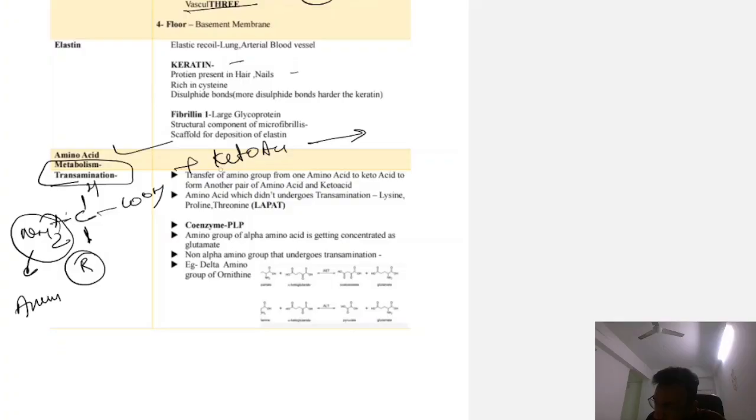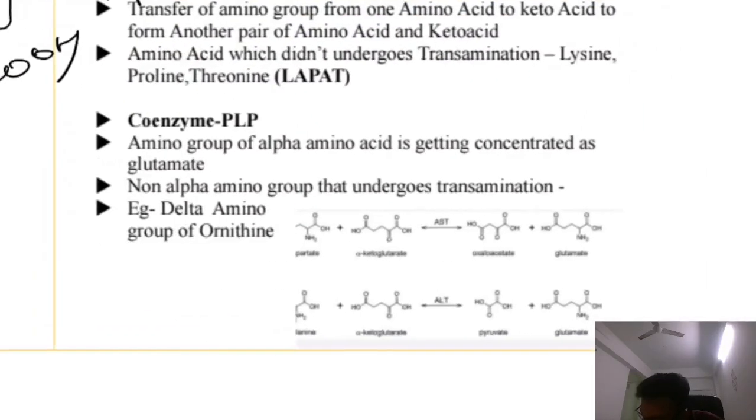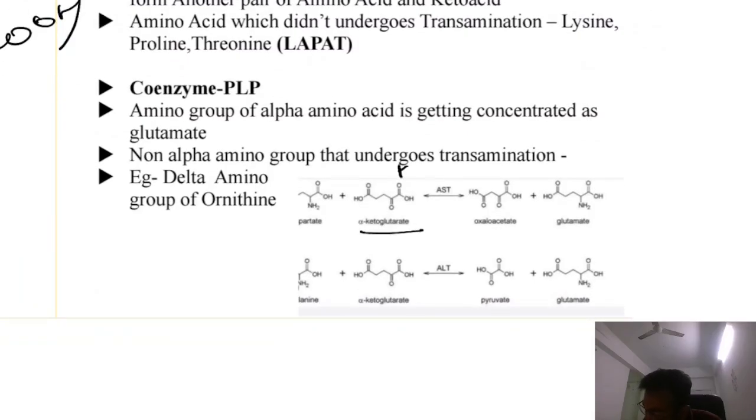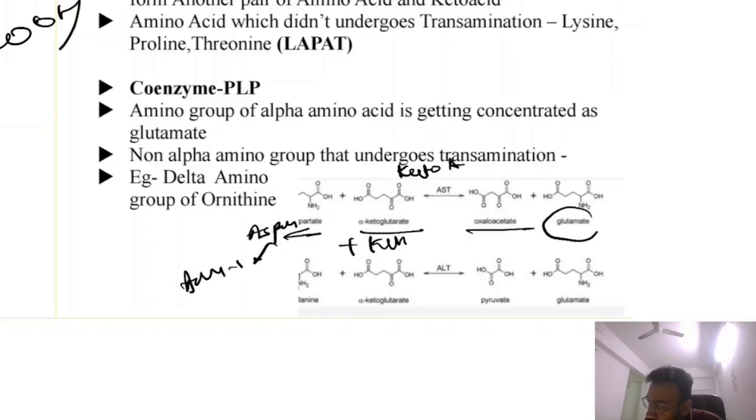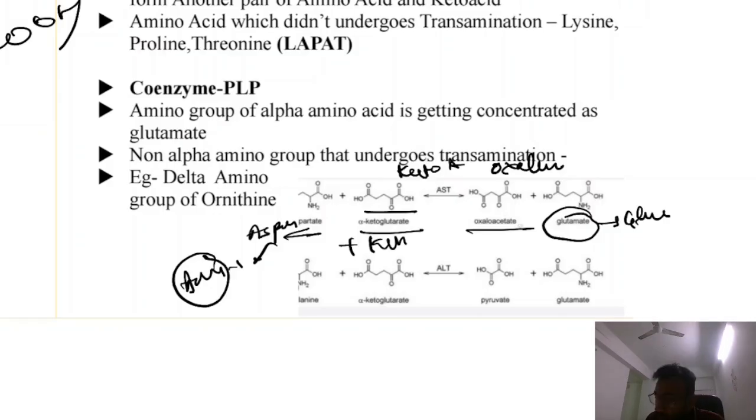So what will happen? Amino acid plus keto acid form a new amino acid and a new keto acid. You can see this is the example. This is alpha ketoglutarate, a keto acid. This is aspartate, an amino acid. So amino acid plus keto acid forms a new amino acid. What is the new amino acid? That is glutamate. And the new keto acid is oxaloacetate. Okay, are you getting my point? So the amino group from one amino acid is transferred to the keto acid, forming a new amino acid and a new keto acid. So this is the transamination reaction.